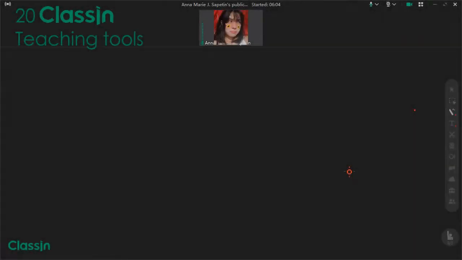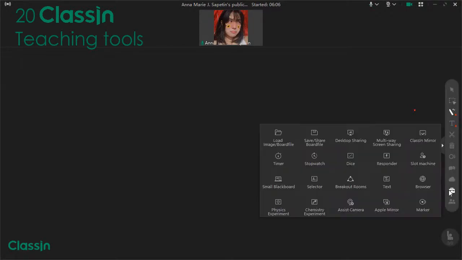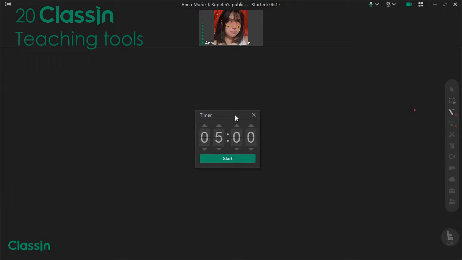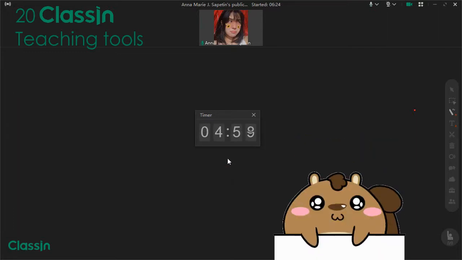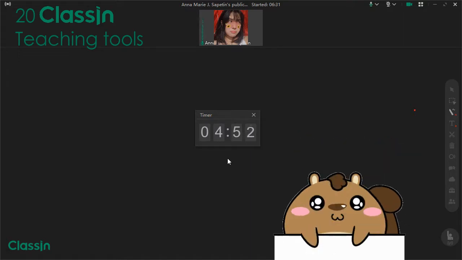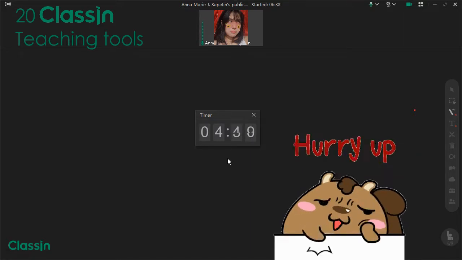So now let's move on to the second row. Second row includes timer, stopwatch, dice, responder, and slot machine. Now let's go first to the timer. Okay. Timer can actually be adjusted from 1 second to 59 minutes. Just like this. Okay, timer can be used if you ask your participants to create something within 1 second to 59 minutes, though it depends on you how long you will let them do their sit-in activity.